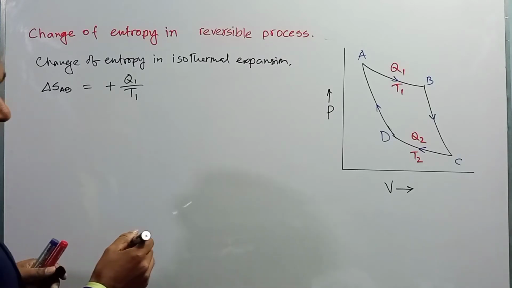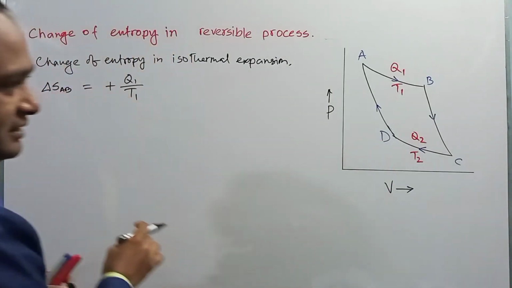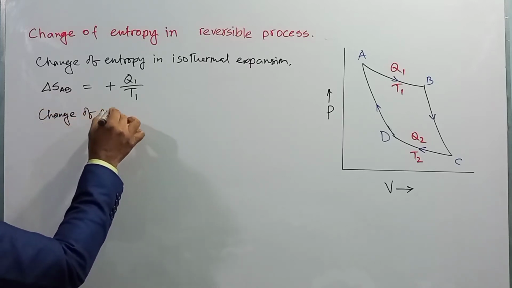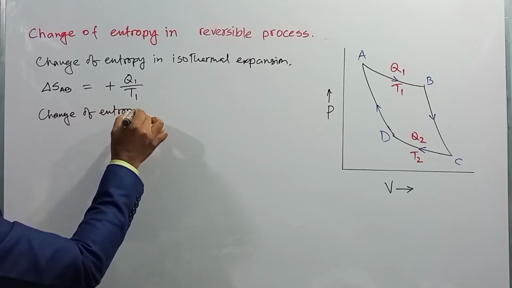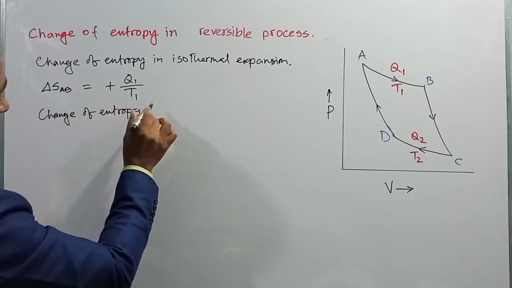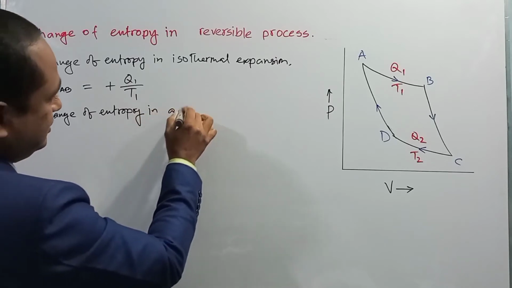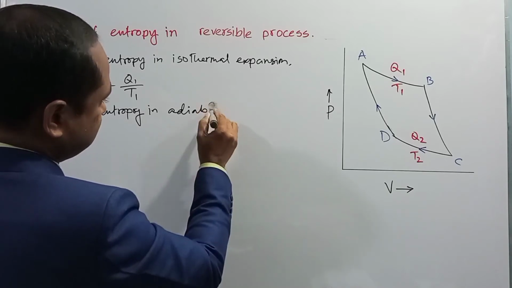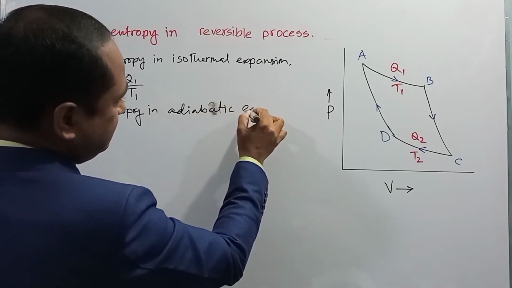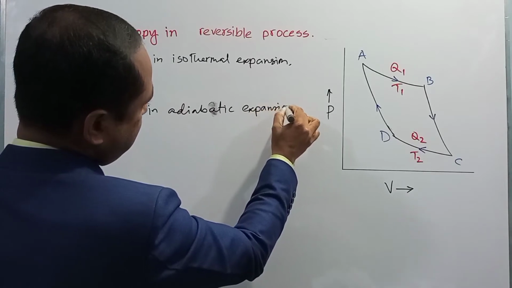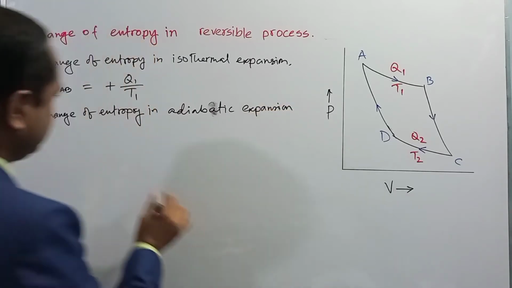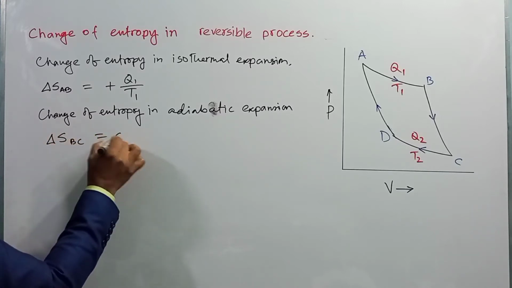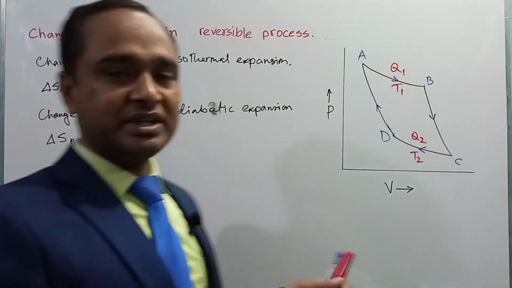And change of entropy in BC, adiabatic expansion, which can be expressed as del S BC is equal to 0, because there is no exchange of heat.